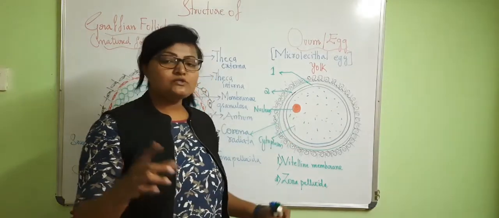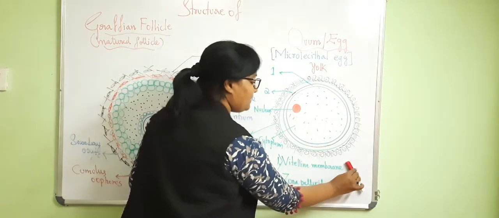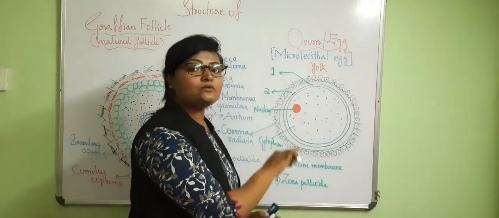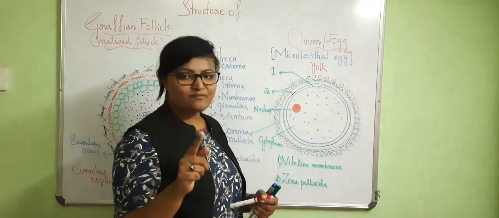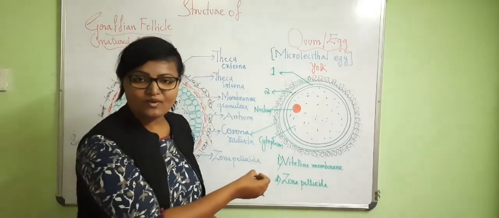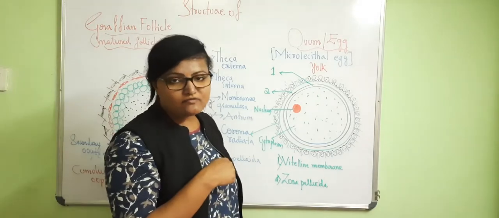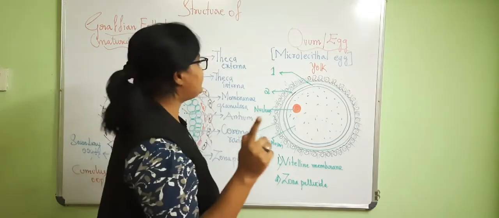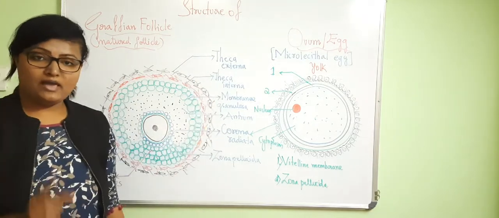During the fertilization process, the sperm penetrates into the egg like this, where it deposits its nucleus. So in the sperm structure we studied, the acrosome is important. Why? Because it needs to digest these many layers, these many walls, and enter into the cytoplasm of the egg for the fusion. Hence the acrosome is important. Understood? So this is the structure of the Graafian follicle, that is the matured follicle, and the human egg or ovum.